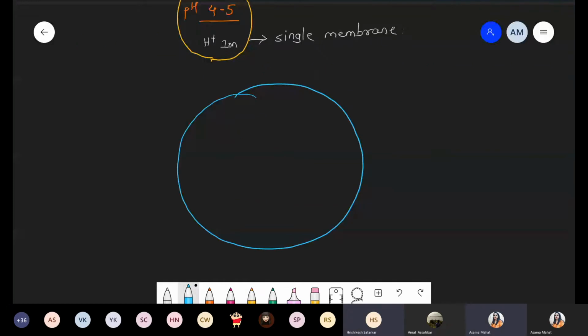For example, these are the particular cells. Inside this cell there is the presence of the nucleus, lysosome, and vacuoles also. So different organelles are present.